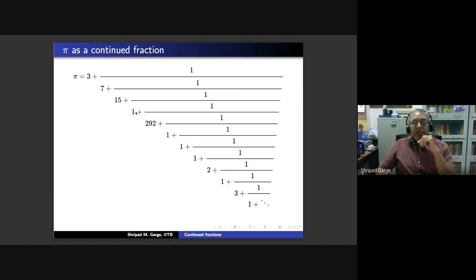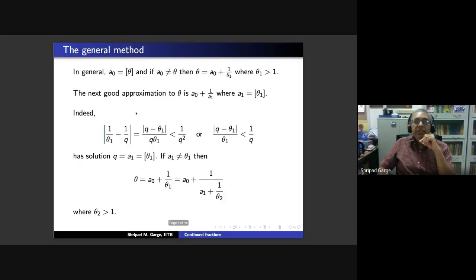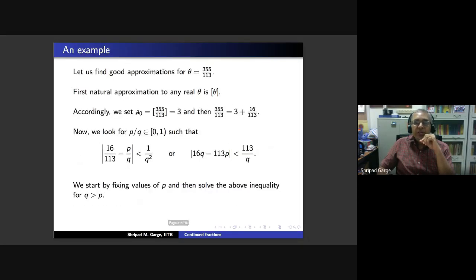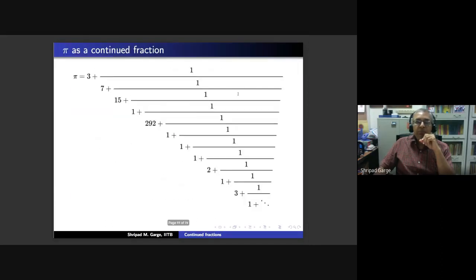And one of our earlier Indian mathematicians, perhaps the most famous Indian mathematician, Ramanujan, had obtained this approximation to pi in one of his papers which he wrote before going to Cambridge. So this is a paper I think written in 1913 or 1914, where he found a very good approximation to pi using this rational number 355 upon 113.